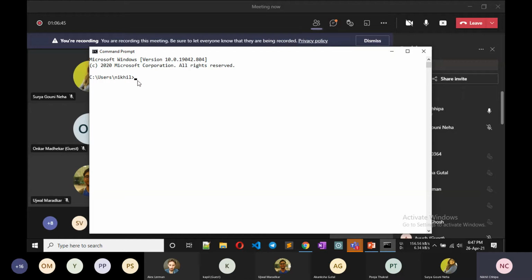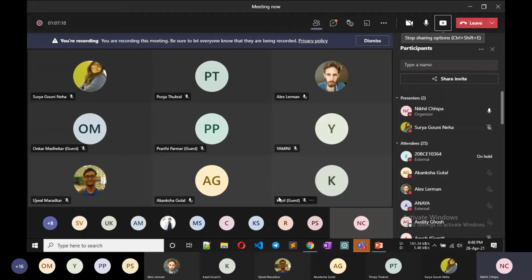Okay, so I installed it here previously, so I'm checking whether Git is installed or not. To check, we use git --version. This shows that Git version 2.28.0 is installed in my system. If this is not showing, then you have to install it properly. It is showing in my system, so I don't need to install it again. So we have installed Git now.